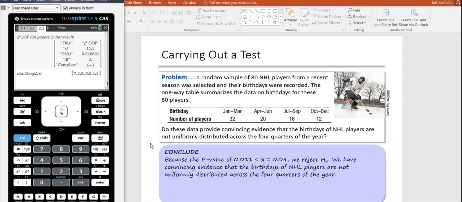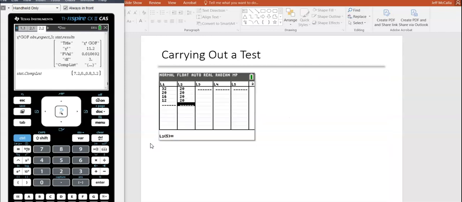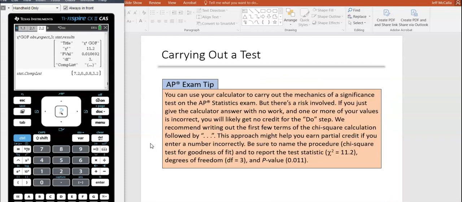And finally, the conclusion: because the p-value of 0.011 is less than the alpha level of 0.05, we reject it. We do have evidence that the birthdays of NHL players are not uniformly distributed across the 4 quarters of the year. We're not saying which month is better or whatever, we're saying they're just not uniformly distributed. And you can do that in your calculator, which we did.